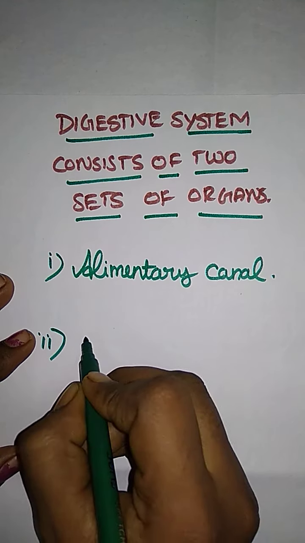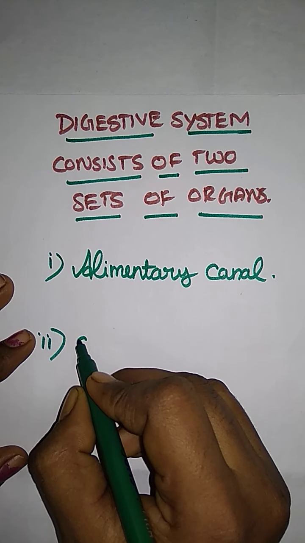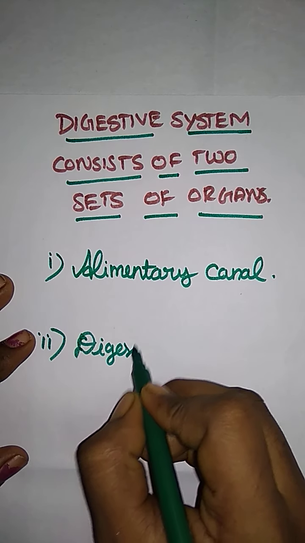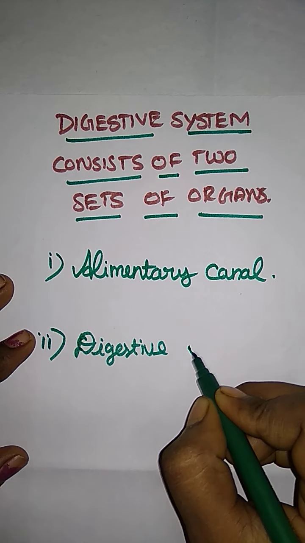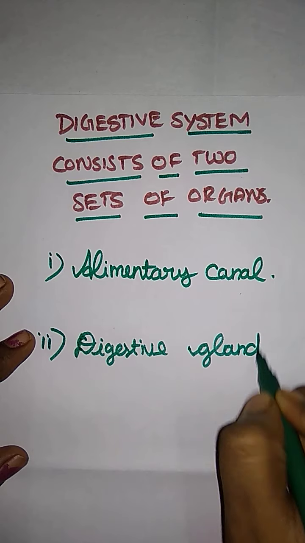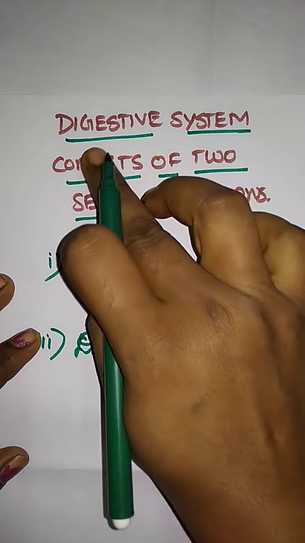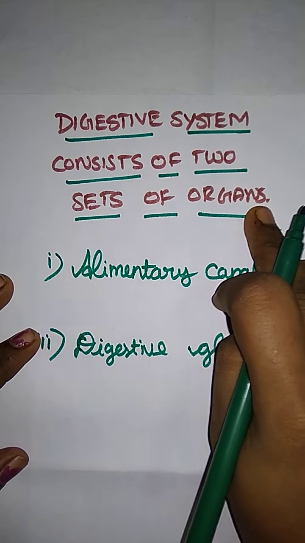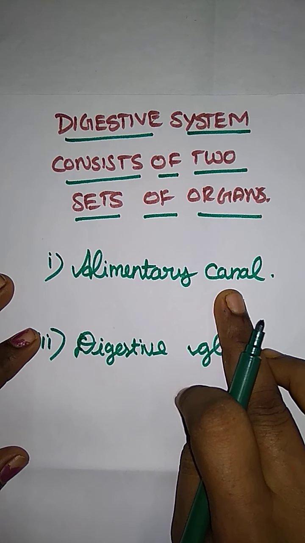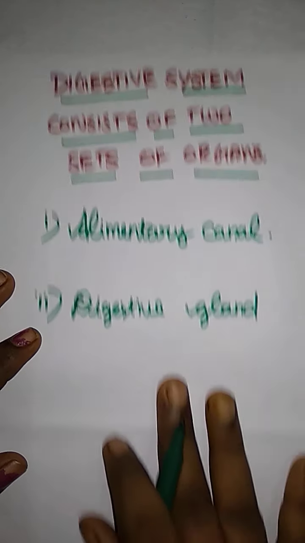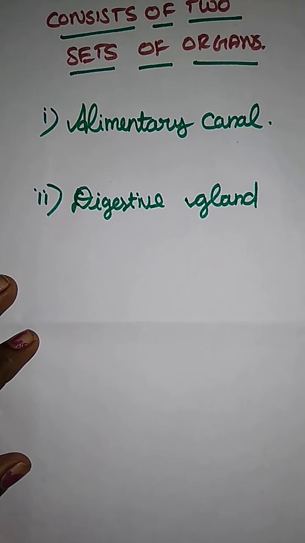And the second one is the digestive gland. Digestive gland. These are the two sets of organs. The digestive system consists of two sets of organs, right? So the first set is the alimentary canal and the next set is the digestive gland. First, let's see what the alimentary canal is in a diagrammatic way.